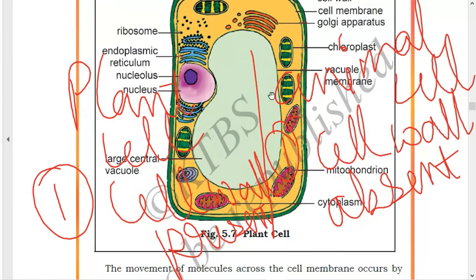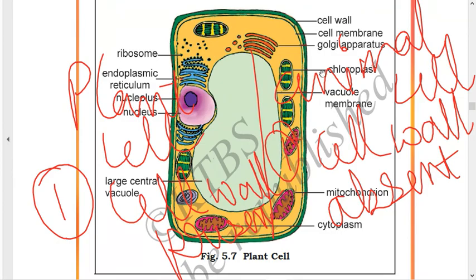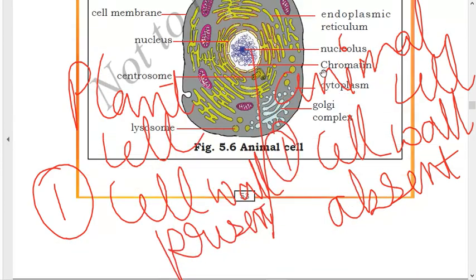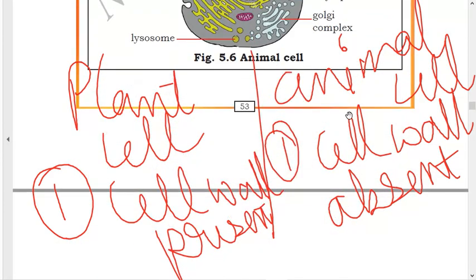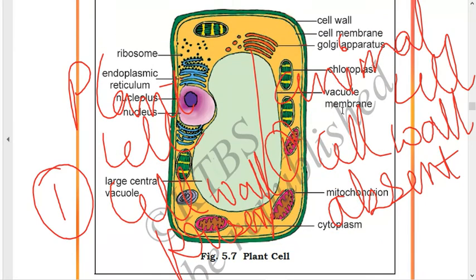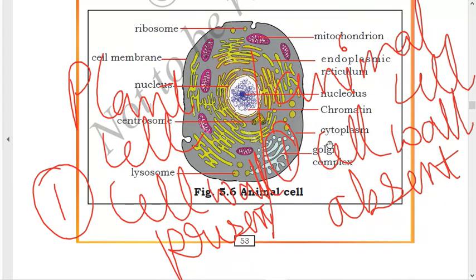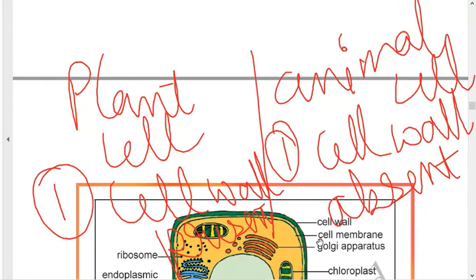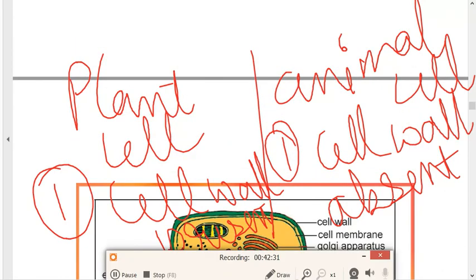Next point for plant cell is that chloroplast is present, but in animal cell chloroplast is absent. Three points I've told you, and one more point you can add is plastids. Yes, plastids are present in plant cell, but in animal cell plastids are absent. So these are the points which you can write for the differences between the plant cell and the animal cell.